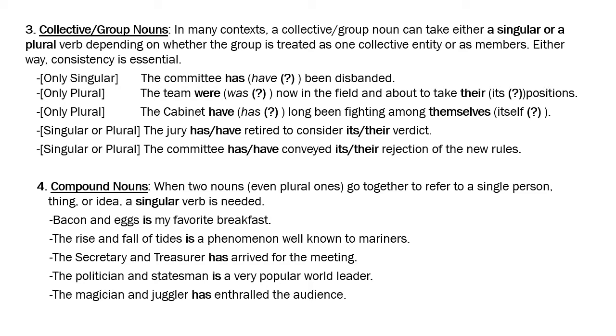The third problem that is particularly applicable in British English is where a group noun like committee, team, cabinet, family, jury, board, etc., such group nouns can either take a singular or a plural verb, depending on whether the group is being treated as one single entity, like we saw in the case of majority and minority, right?